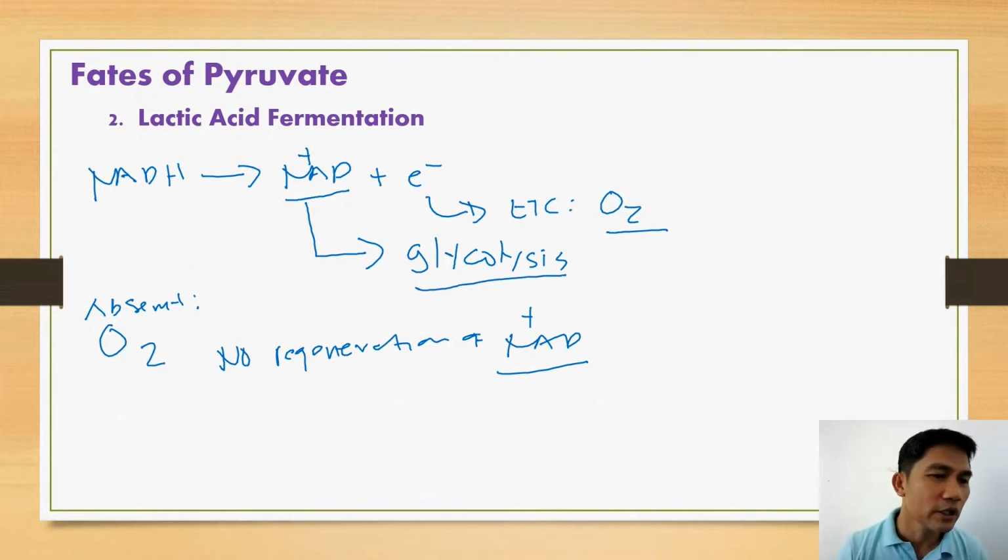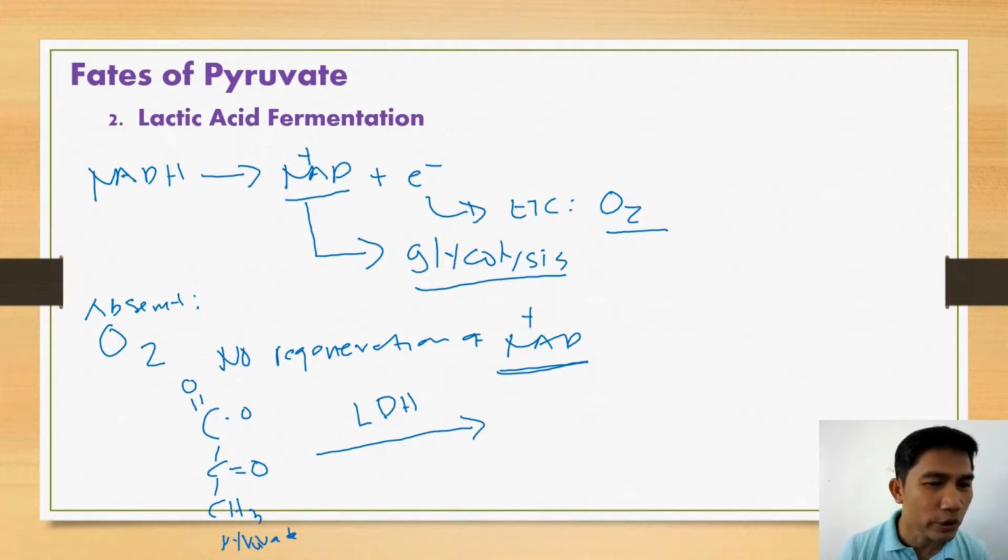So under circumstances wherein oxygen is absent, the cell will find a way to regenerate NAD+, and that is through lactic acid fermentation. During lactic acid fermentation, the pyruvate is abundant. As I said, the goal of lactic acid fermentation is to regenerate NAD+, because this is used by the glycolytic pathway.